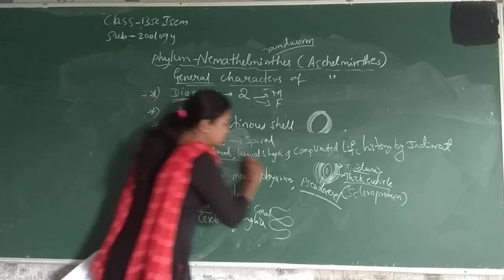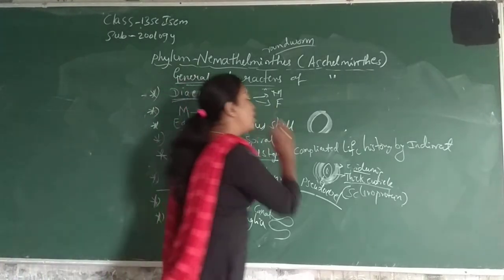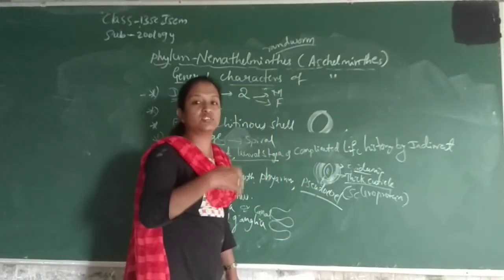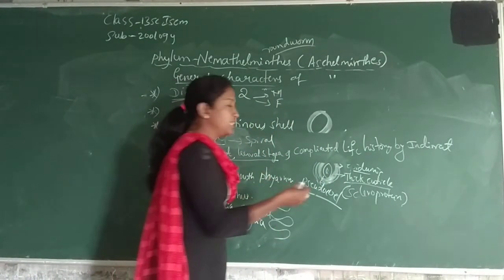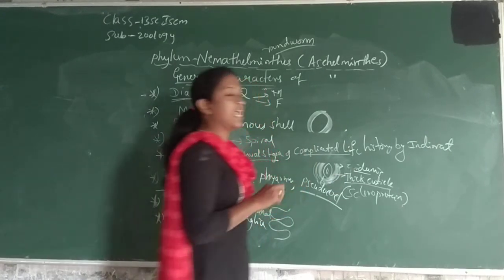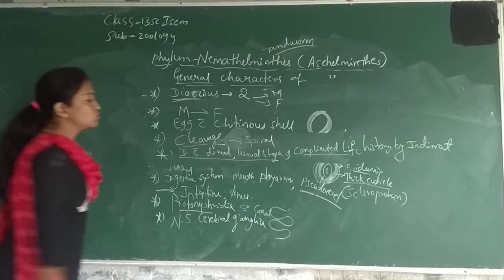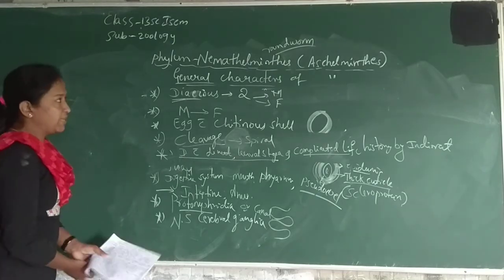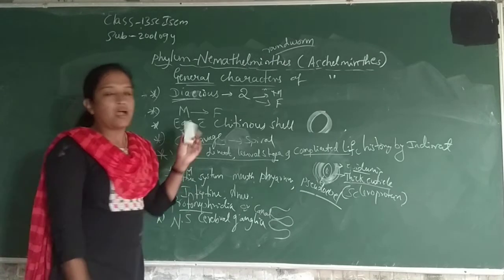They have to produce a larval stage, live in another body to survive, and regenerate their family. So they have a complicated life history with indirect development. So these are some general characteristics of the phylum Ascalamantis.